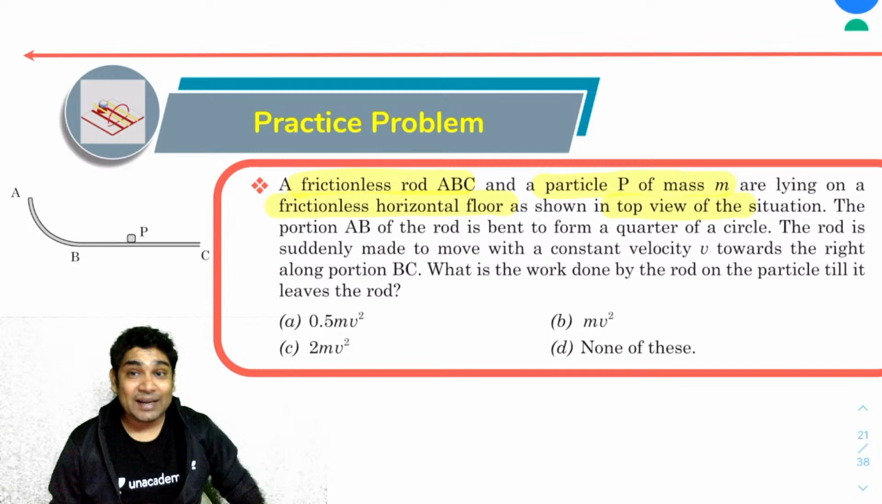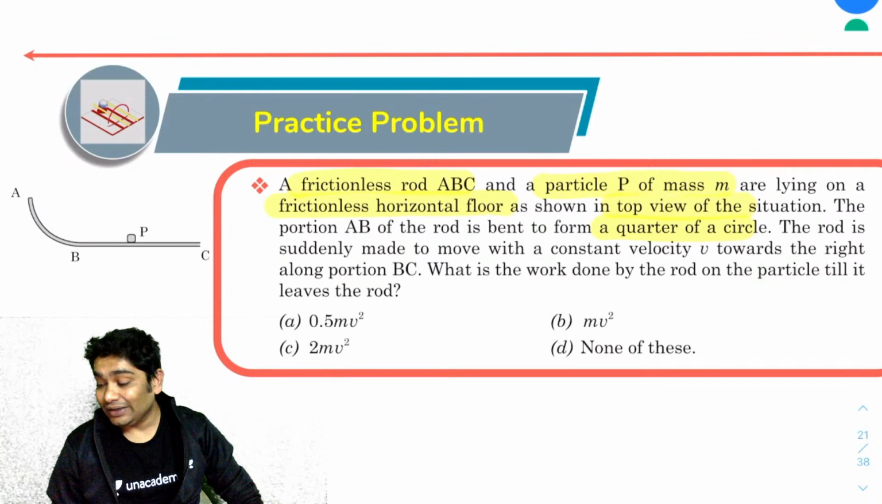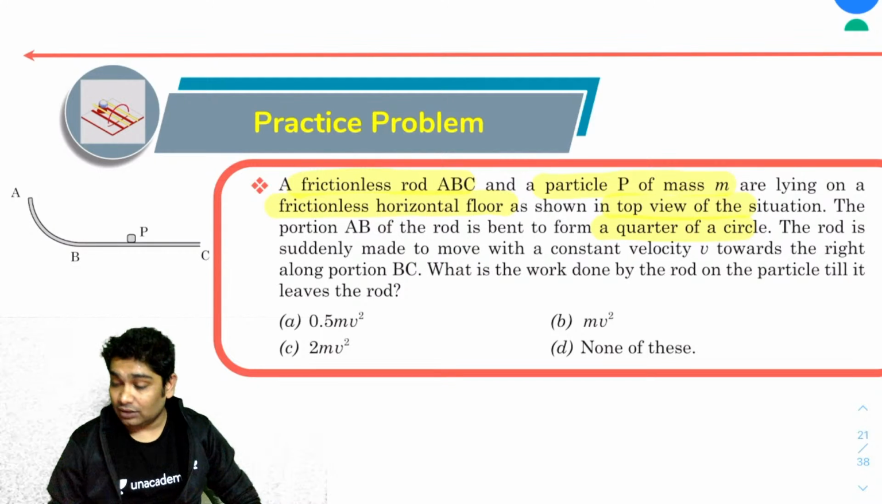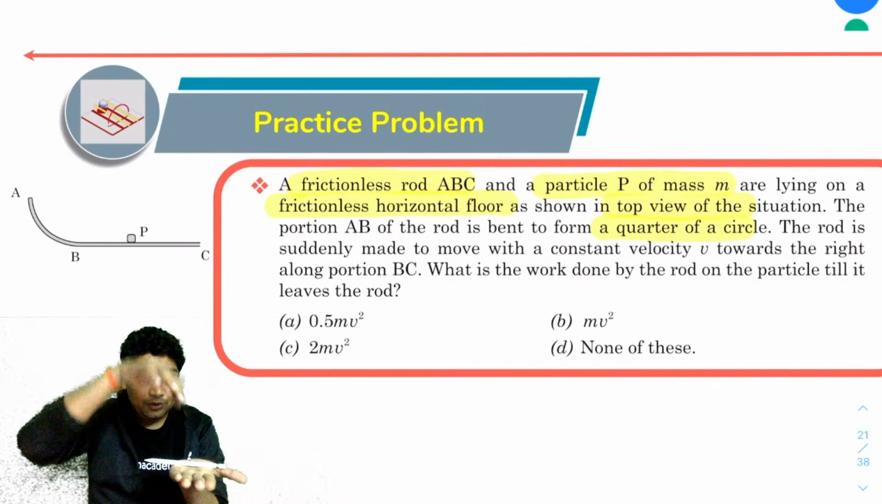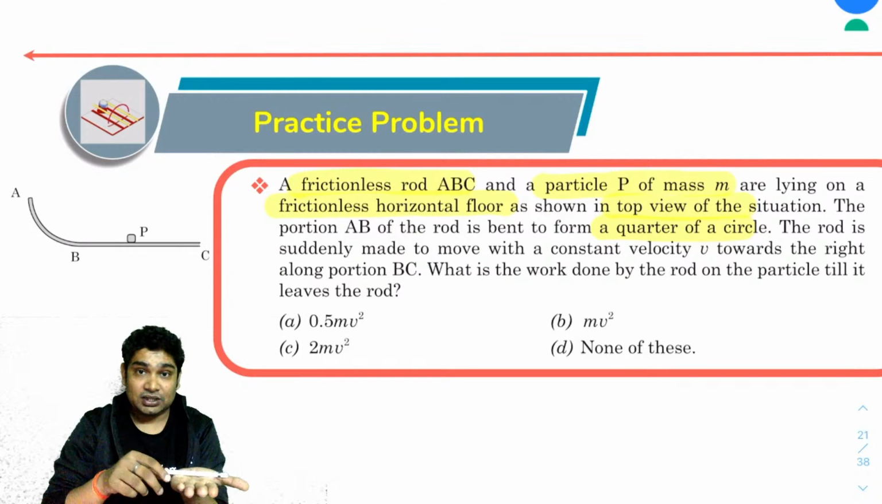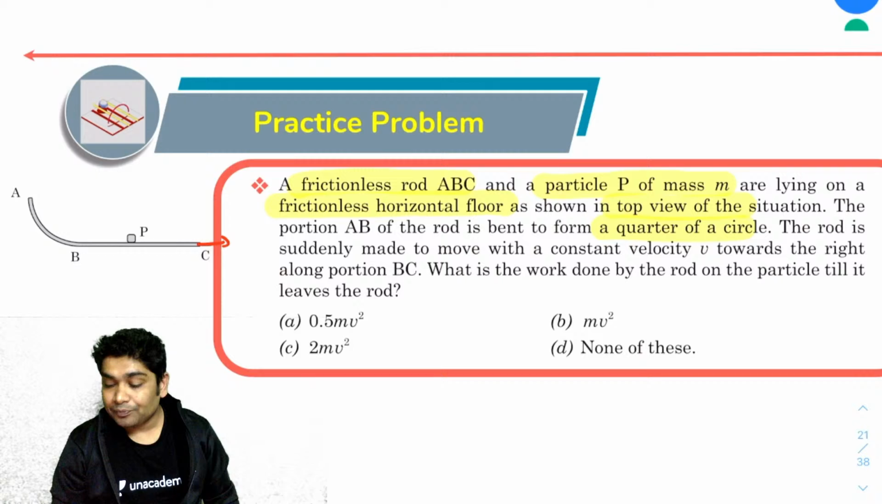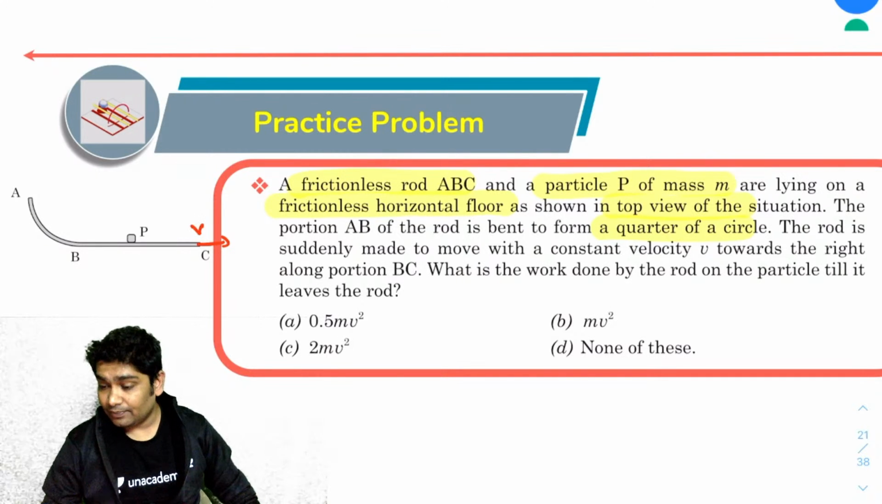Now the portion AB of the rod is bent to form a quarter circle. I hope you can see that. Now the rod is suddenly moved with a constant velocity v towards the right. Both these things are kept on a horizontal frictionless surface, and you are seeing it from the top. Please remember this. Now you started sliding this end towards the right with constant velocity v.